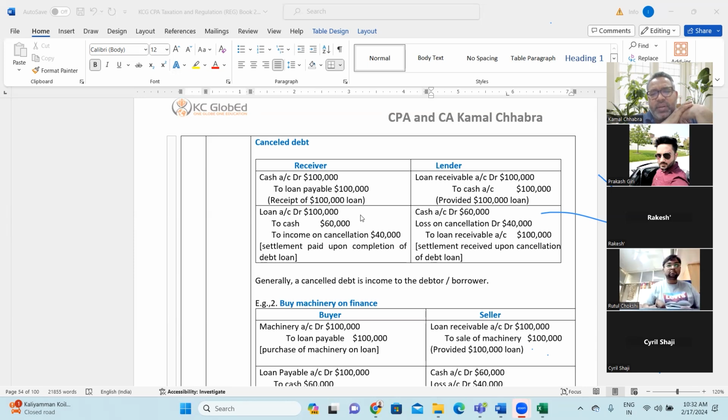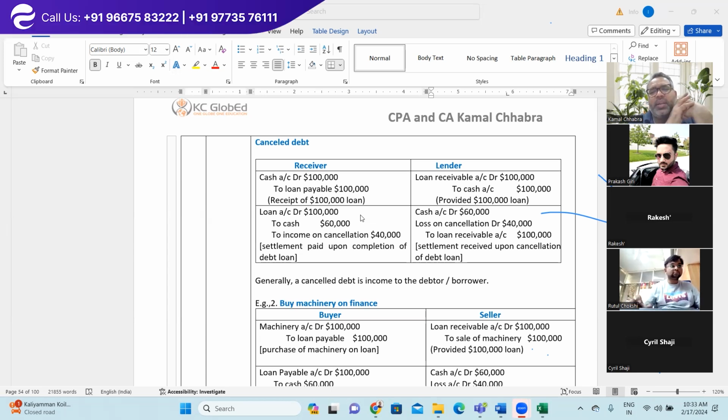When the recipient, your client, has received the money, he or she might have posted the journal entry: cash account debit, loan payable credit. Later they get into a settlement and agree to a payment of $60,000. In that scenario, he will remove the loan payable of $100,000 by debiting it, cash of $60,000 is paid, and there is an income on cancellation of $40,000.